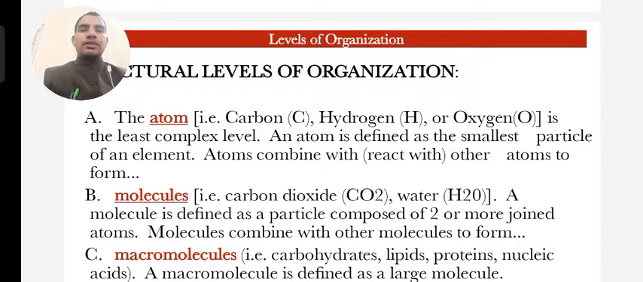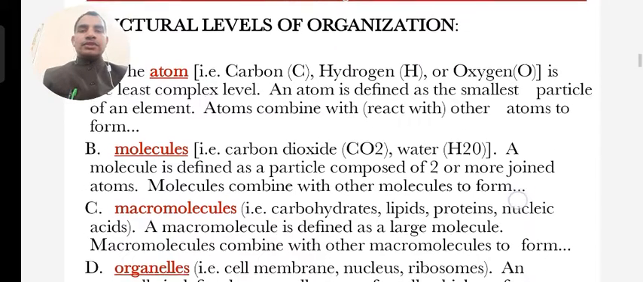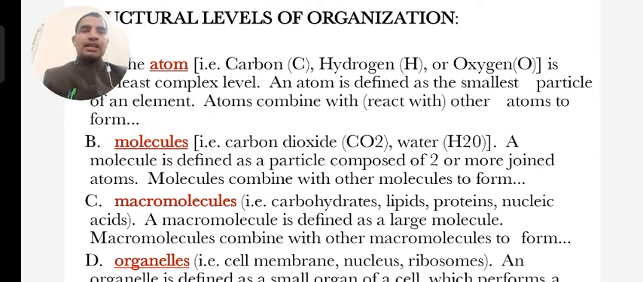They include the atom, such as carbon, hydrogen, and oxygen, the least complex level. An atom is defined as the smallest particle of an element. Atoms combine, and these atoms play a very important role in the organism and in our bodies. Molecules are defined as particles composed of two or more joined atoms.